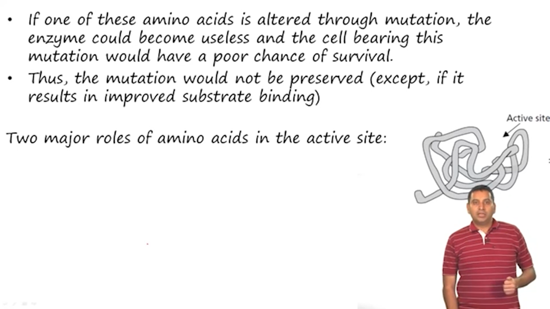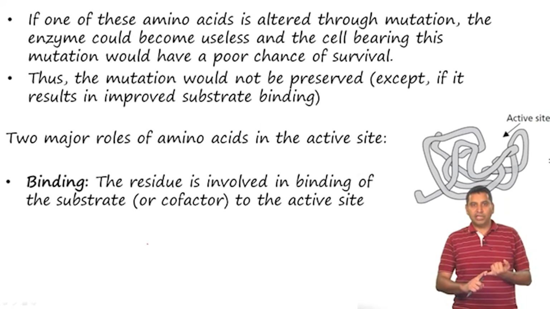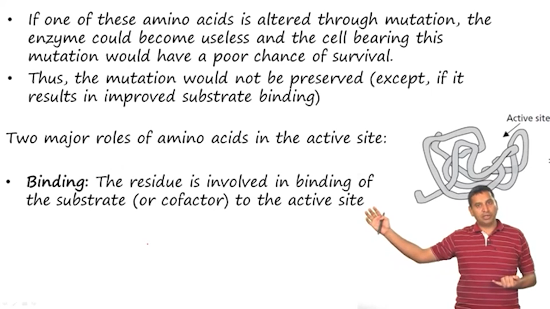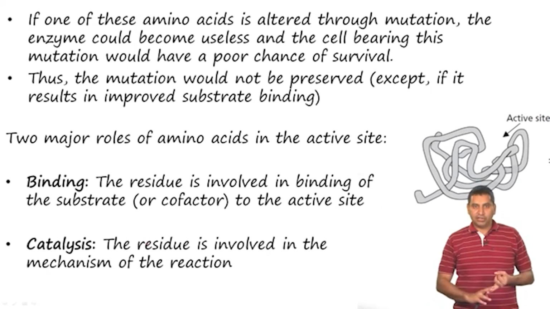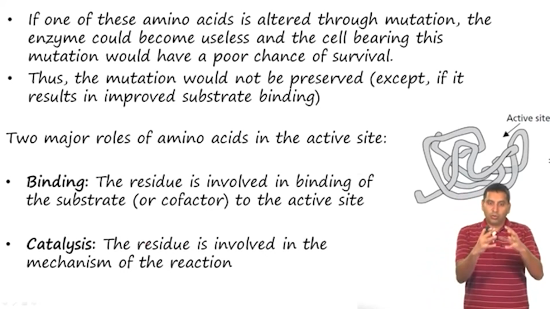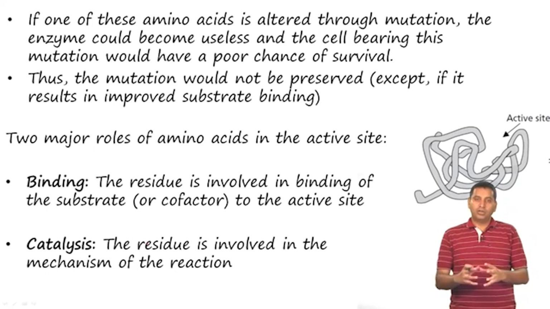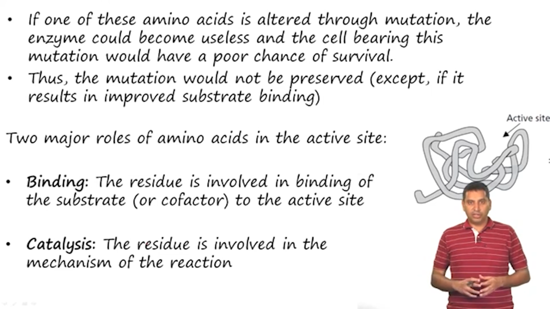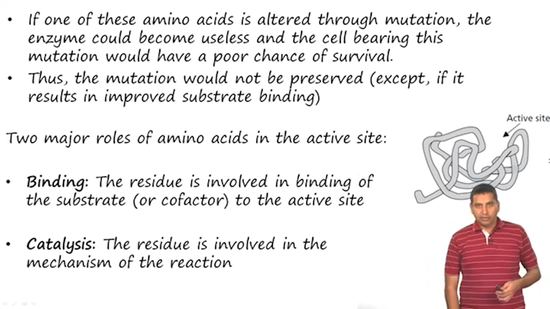binding. So, to sum it up, there are two major roles of amino acid in the active site. The first one is to bind the substrate, or as we will look at shortly, it has to bind a cofactor, and the second part is in catalysis, where the transition state energy is lowered, right. And so, both these processes are very crucial for an enzyme to function. The third part, which is basically dissociation, is also important, because if the product binds very strongly to the enzyme, then the catalysis, the turnover is not very good, and the catalyst is not going to function very well.